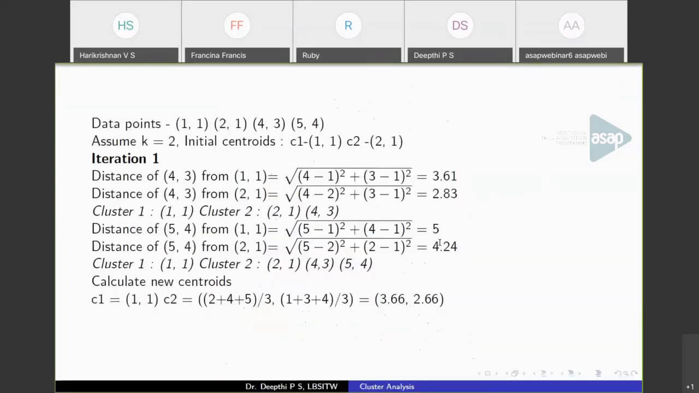Here, consider these are the centroids. To find the distance of (4, 3) from (1, 1), you have to take the difference of the x coordinates and the y coordinates. So (4 minus 1) the whole square plus (3 minus 1) the whole square. Take the difference of each, square them, add them and take the square root. That is what Euclidean distance means.